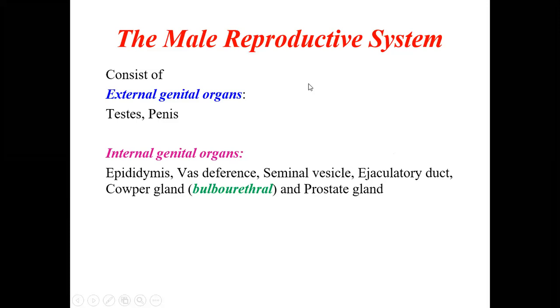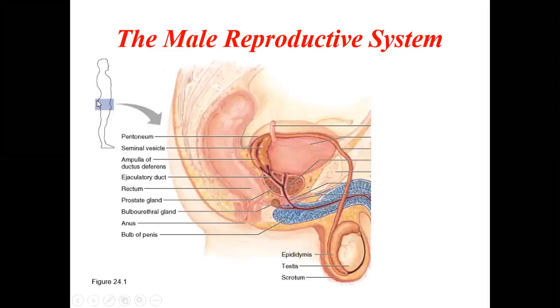The testis is controversial because some books mention it as an internal organ, some as an external organ, because it is present in the scrotum outside, but still it is part of the body. So some classify the testis under the external genital organs.